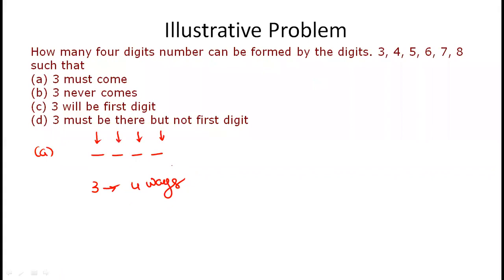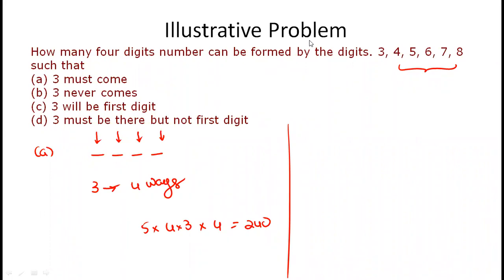And then what about the remaining? We have 5 numbers to fill the remaining 3 places. So 5 into 4 into 3, into 4. Hope you got 240. Agreed, option A is 240. It's not 360, Shalini. 3 can be placed in 4 positions: thousands place, hundreds place, tens place, units place.